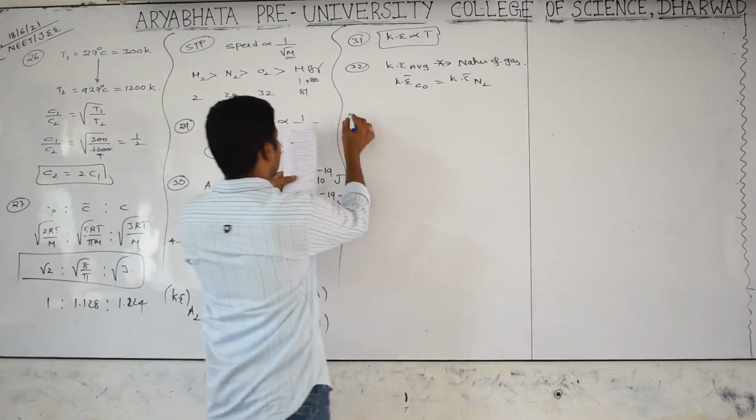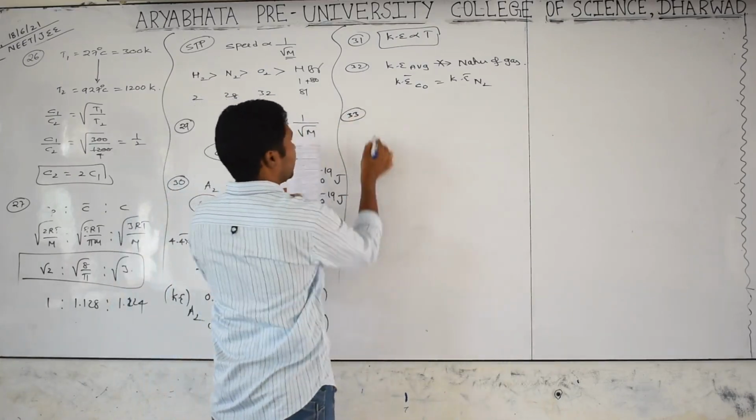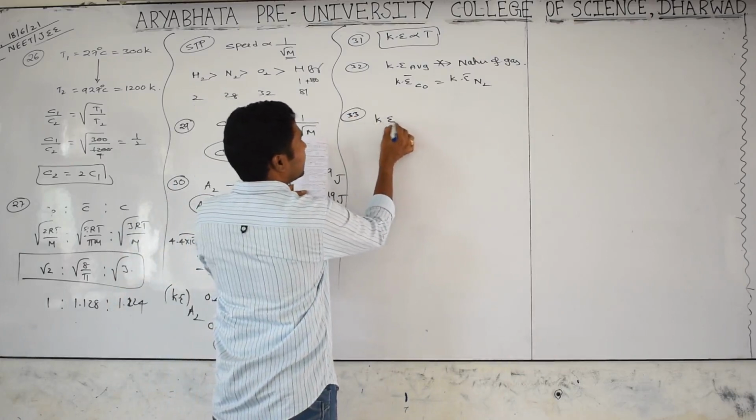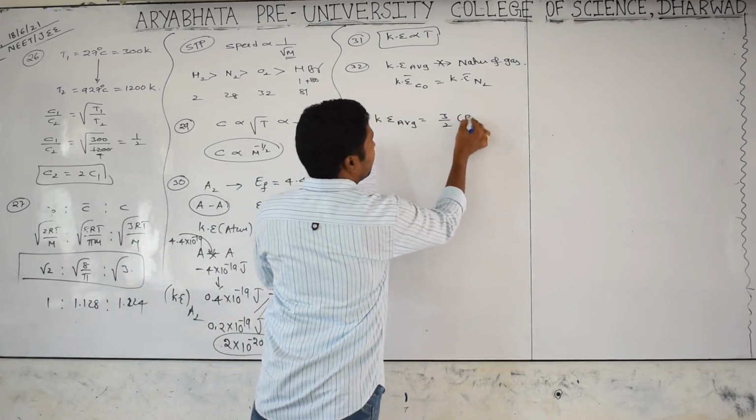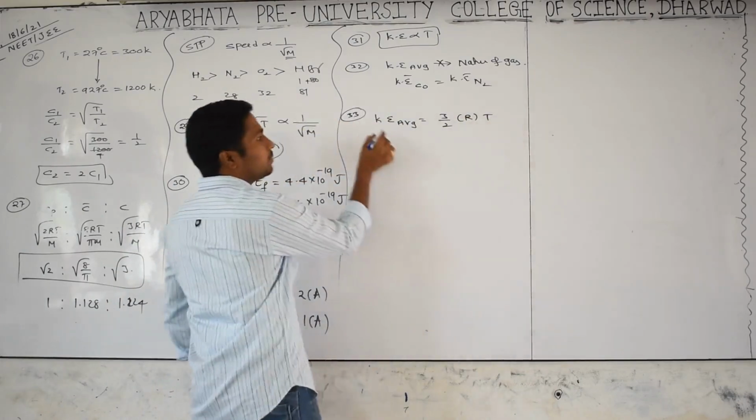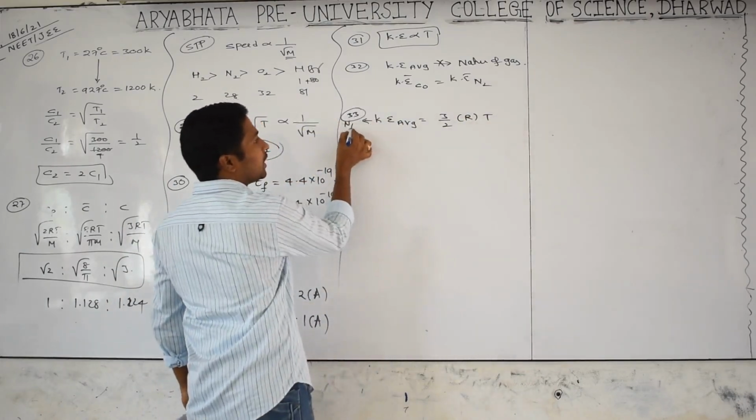Okay, the average kinetic energy of an ideal gas per molecule. Question number 33 is very important. Average kinetic energy means 3/2 RT, which is for Avogadro number of molecules.